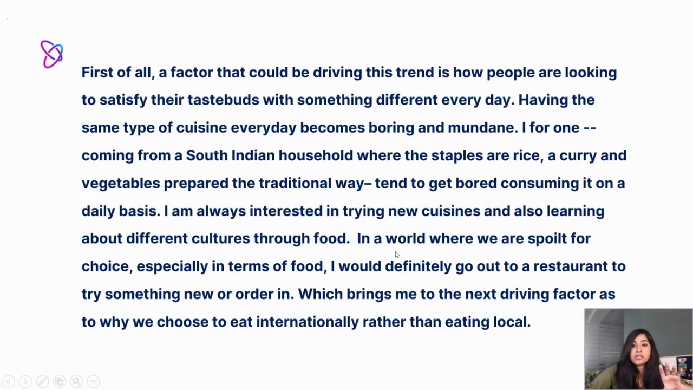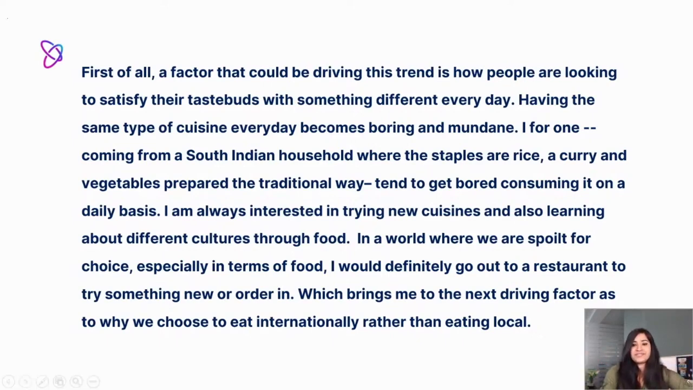What we've also done is use a bit more developed sentence and put it in there as a filler. In a world where we are spoiled for choice, especially in terms of food, I would definitely go out to a restaurant to try something new or to order in, which brings me to the next driving factor. So this brings you into the next paragraph. You have a running sentence so that your first paragraph continues to the second one. So cohesion and coherence come into play here, and you have that run-in sentence.